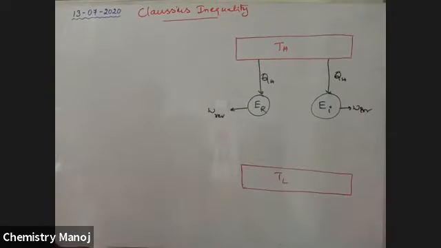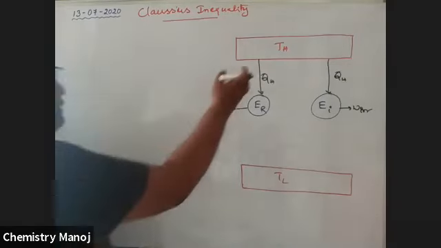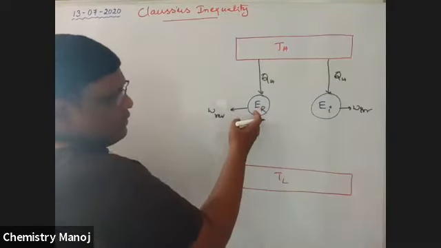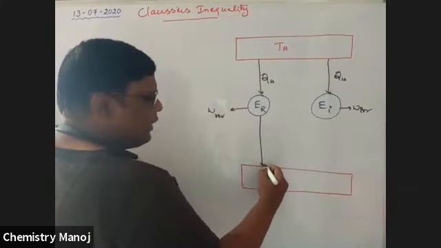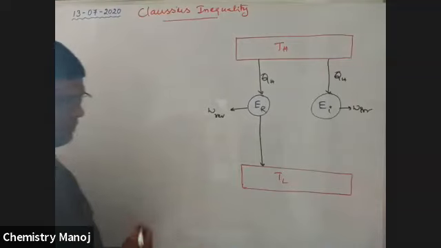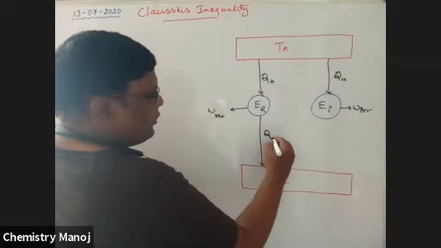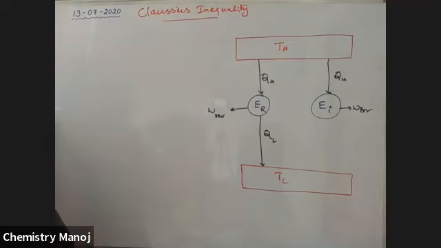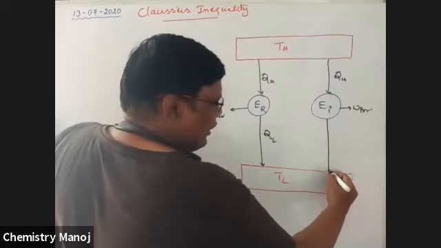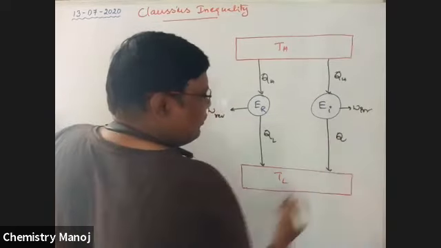After taking some heat energy, some work is done and the remaining heat is supplied to the low temperature reservoir, which is QL. Here also the heat supplied to the low temperature reservoir is QL.